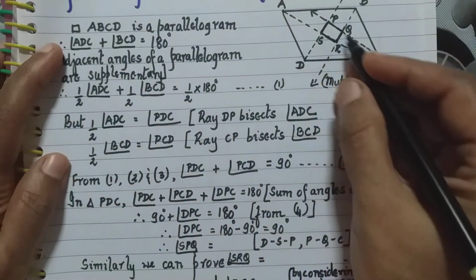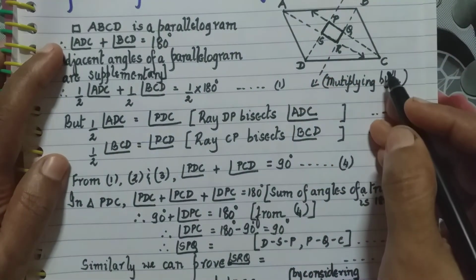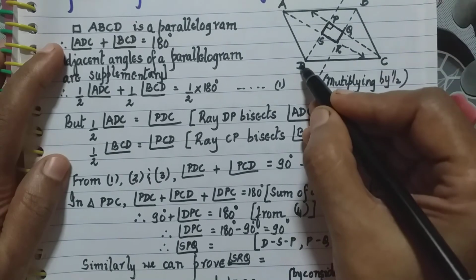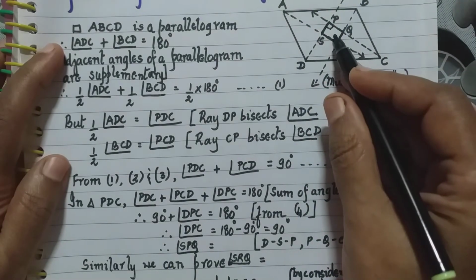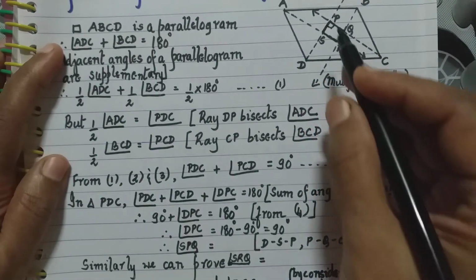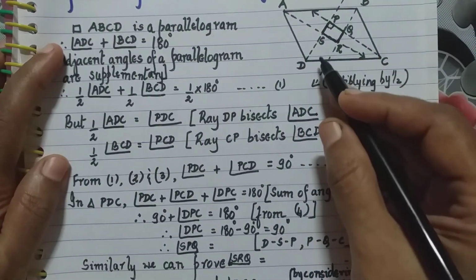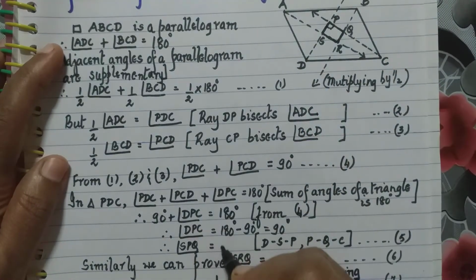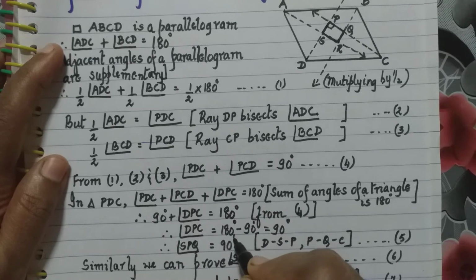Now look at angle DPC, which we have said is 90 degrees. Instead of calling it angle DPC, can I call it angle SPQ? This is the same angle, so angle SPQ also will be 90 degrees.